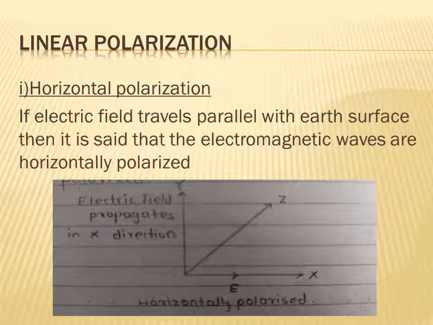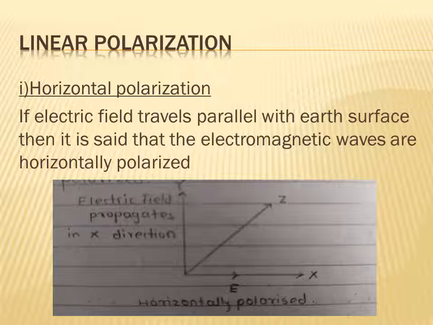So what is the horizontal polarization? If your electric field travels parallel with earth surface, then it is said that the electromagnetic waves are horizontally polarized. See in a figure, on the x-axis there is an electric field which is parallel with your earth surface.